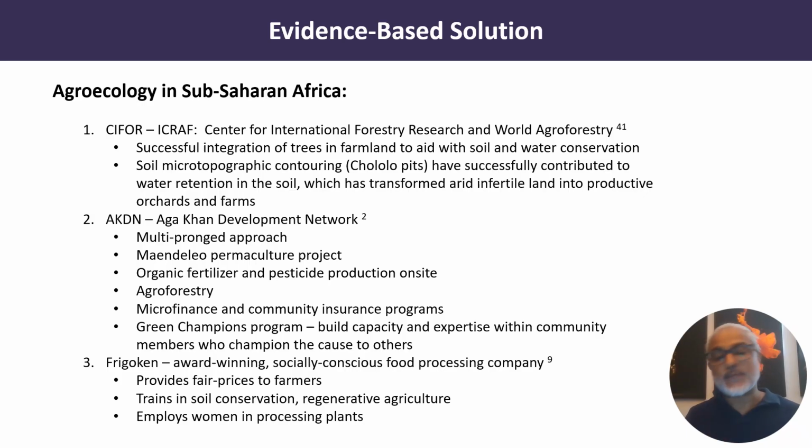The third is Frigoken. It's an award-winning, socially conscious food processing company. It provides fair prices to farmers and also trains them in soil conservation and regenerative agriculture, and it employs women in processing plants, taking steps towards gender equity.